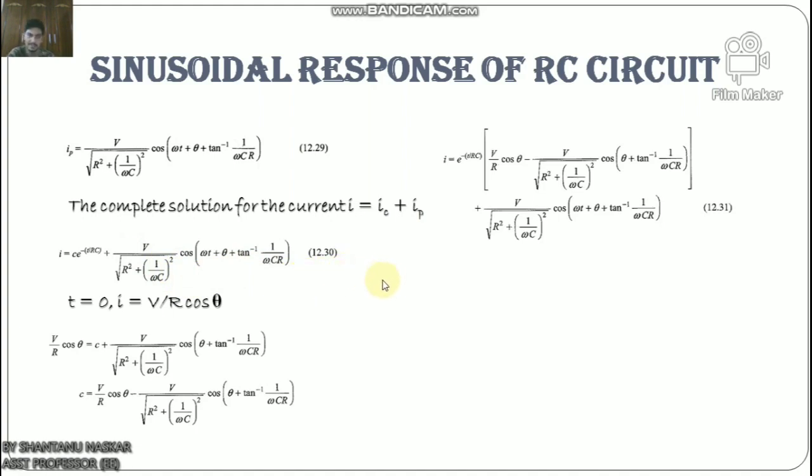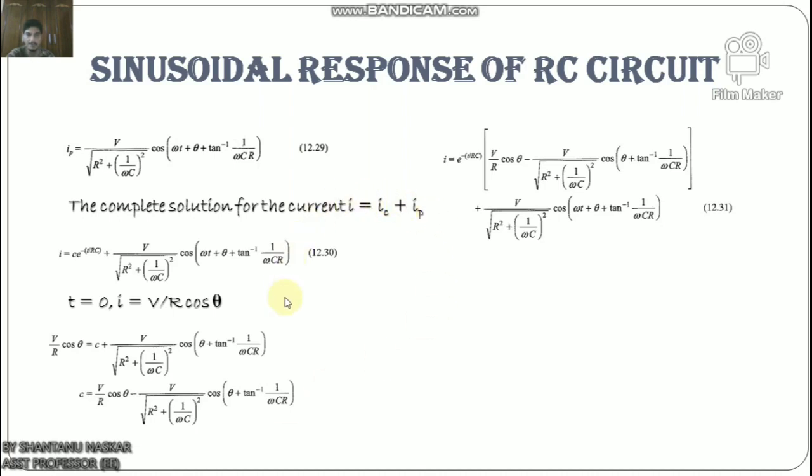Since the capacitor does not allow a sudden change in voltage, at t equals 0, i equals V by R cos θ. Then V by R cos θ equals C plus V by root over R square plus 1 by ωC whole square into cos(θ plus tan inverse 1 by ωCR). Now C equals V by R cos θ minus V by root over R square plus 1 by ωC whole square cos(θ plus tan inverse 1 by ωCR).